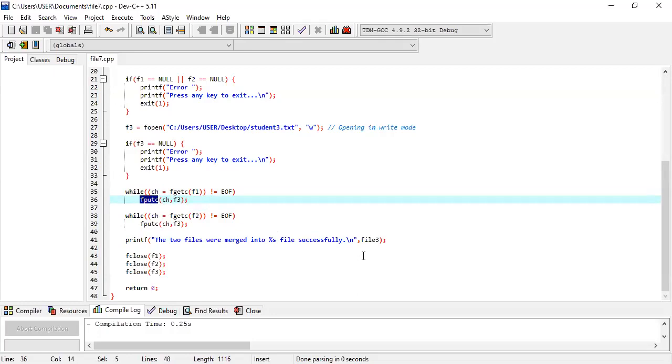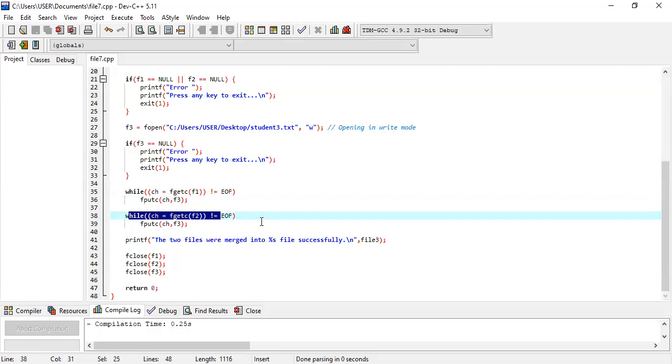So fgetc is used to read the character one by one, and using the fputc function we print the character one by one onto whichever file we want. In that way you can copy and paste all the information from F1 to F3. Similarly, we execute another while loop, and in a similar way, we copy all the documents from F2 to F3. Same line, the only change is F2.